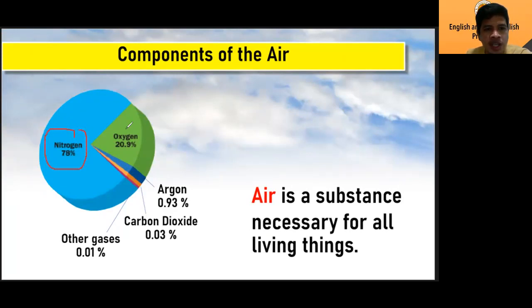78%, oxygen, we have 20.9%. Can you see that? Then this one, argon, that's about 0.93%. And then the orange one here, we have carbon dioxide. And then the purple one, other gases. When I say other gases, some other elements.